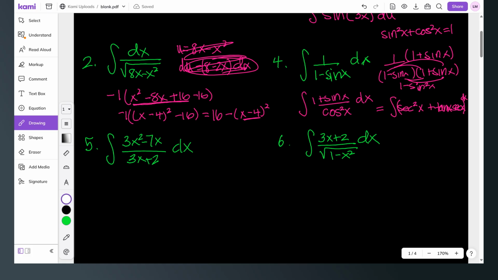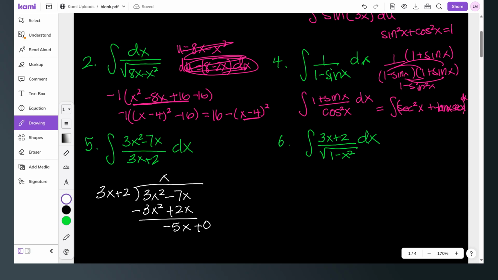So, reminder on long division: I have 3x plus 2, and I'm going to divide that into 3x squared minus 7x. So that will go by x, so 3x squared minus 2x, and then I'm going to subtract, so I change those signs, so that's 5x plus nothing. Oh, that's a negative 5.